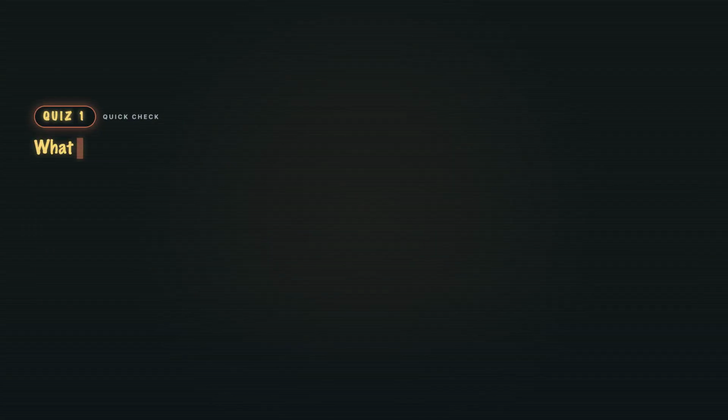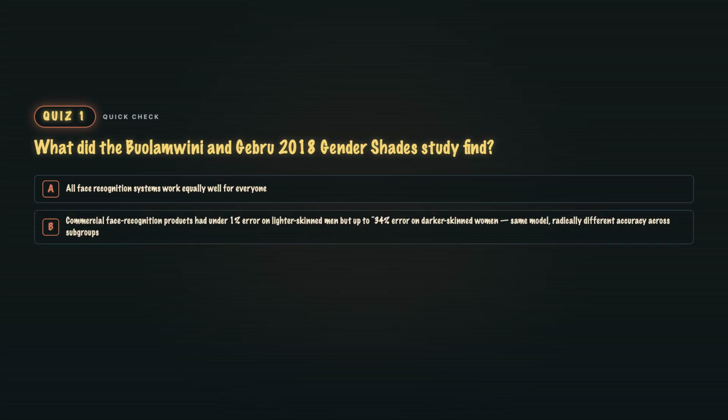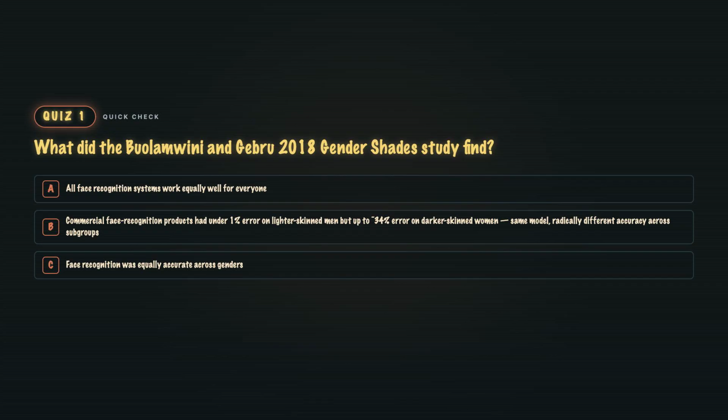Quiz 2. What did the Buolamwini and Gebru 2018 Gender Shades study find? A. All face recognition systems work equally well for everyone. B. Commercial face recognition products had under 1% error on lighter-skinned men, but up to 34% error on darker-skinned women. Same model, radically different accuracy across subgroups. C. Face recognition was equally accurate across genders. Or D. Face recognition was banned in 2018.